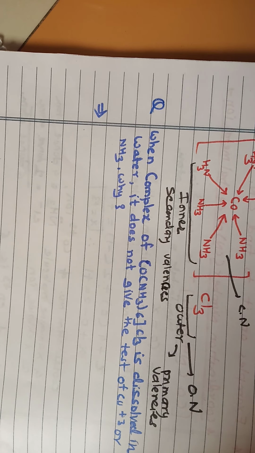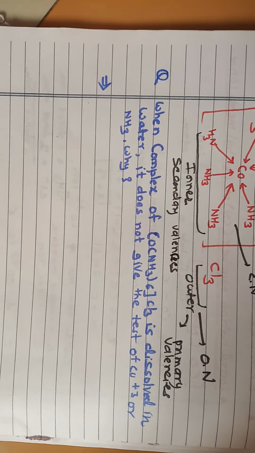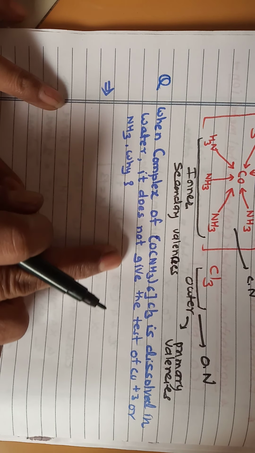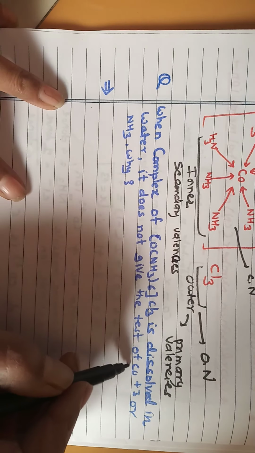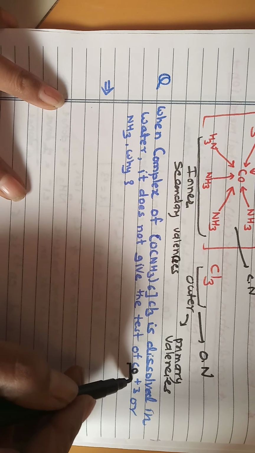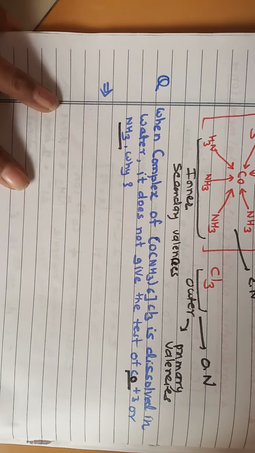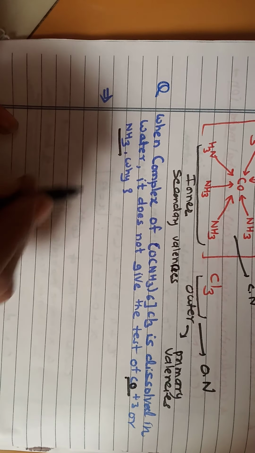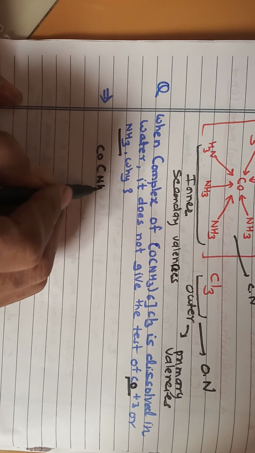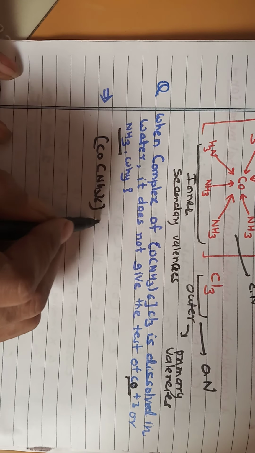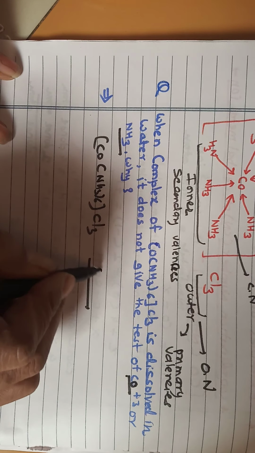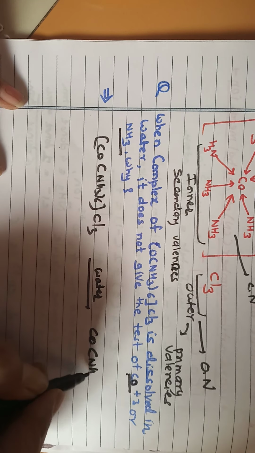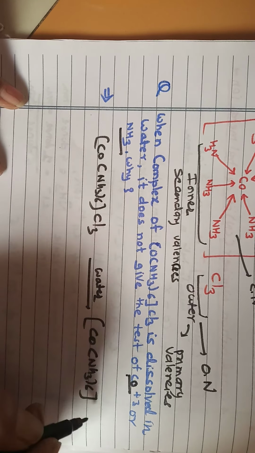The next question is: when the complex Co(NH3)6Cl3 is dissolved in water, it does not give the test of cobalt plus 3 and ammonia. Why? When you dissolve the complex in water, it does not give separate tests for cobalt and ammonia.